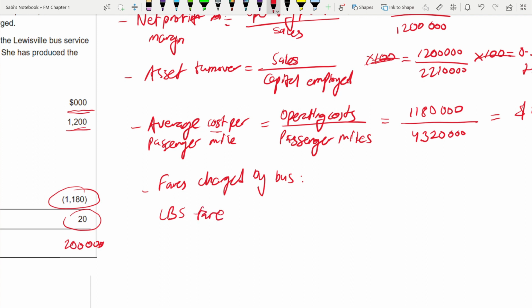Fare per passenger mile. Fair enough, no? You can calculate the fare per passenger mile for both LBS and the private sector. Is the formula going to be the same? No, because this is public sector, this is private sector. There are some differences. So here it will be passenger fare divided by passenger mile.